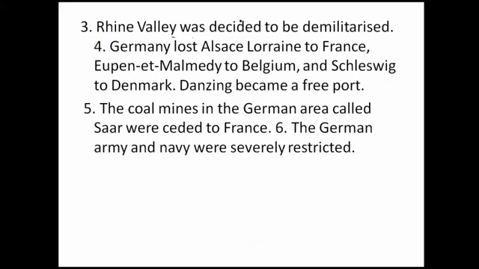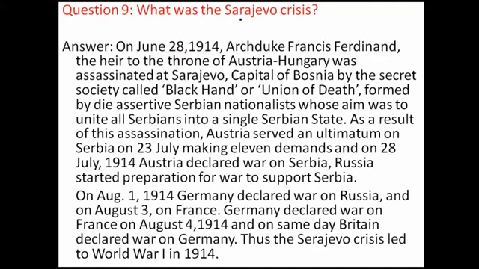The Rhine Valley was to be demilitarized. Germany lost Alsace-Lorraine. Any of the two points you can write. The army and navy were restricted. The Air Force was banned. Sarajevo crisis: the same question has been repeated.